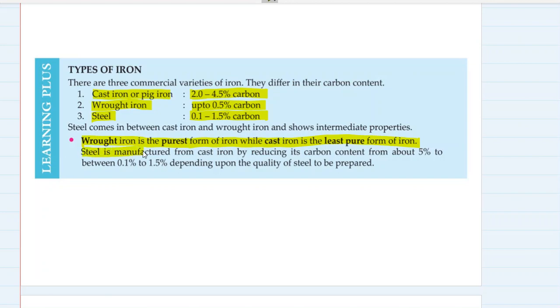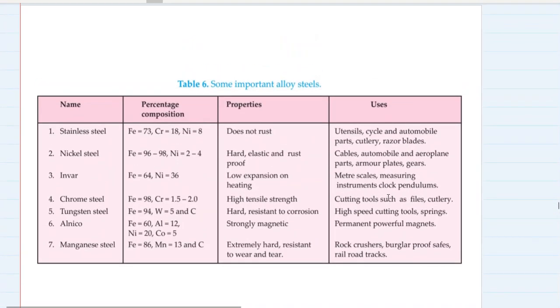Remember, steel is manufactured from cast iron by reducing its carbon content from about 5% to between 0.1 to 1.5%, depending upon the quality of steel to be prepared. पूरा information है, मैं तुम्हारे लिए read कर रहा हूँ, but after all you have to remember all these points.